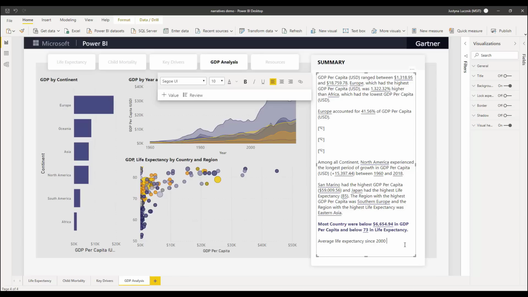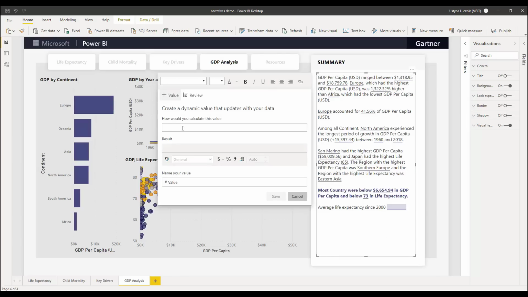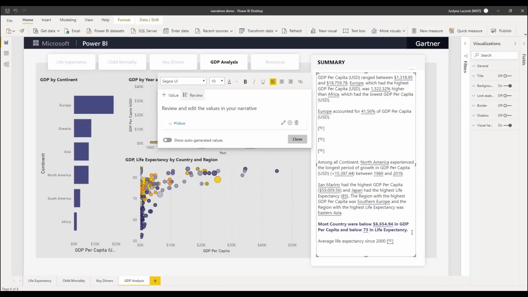So what we've actually done is instead of having to write DAX to create your complex calculations, you can just simply leverage Q&A and use natural language. So what I'm going to do now is I'm going to simply type in average life expectancy since the year 2000, just in natural language. And Q&A, instead of generating a visual, is actually going to just generate a value for me. Do this complex calculation, and I can just save this directly inside my visualization and have it automatically get calculated, truly democratizing creating calculations for everyone.